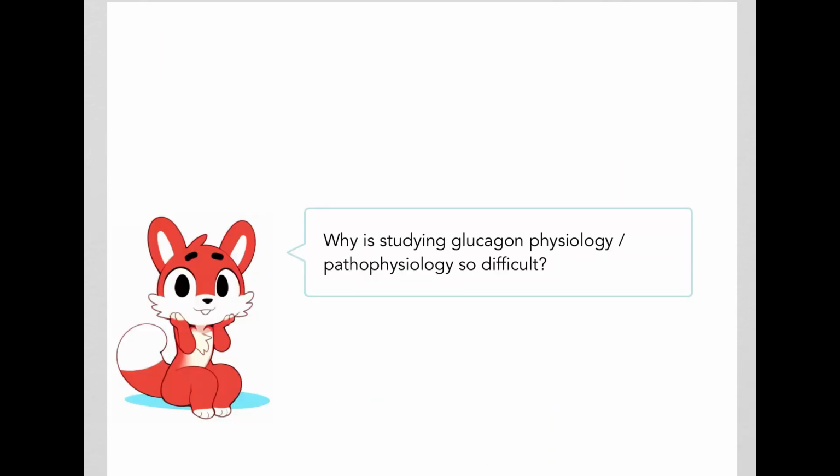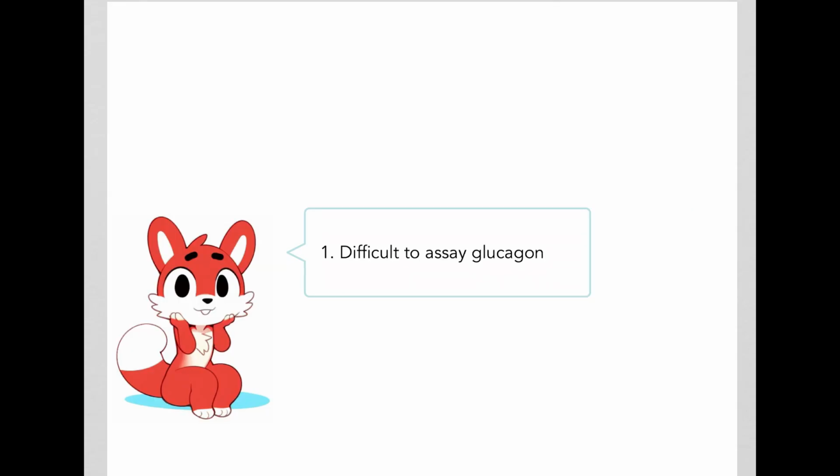Research on glucagon physiology as well as glucagon pathophysiology has been very challenging. What are the reasons for this? Let's look at why studying glucagon has been a very difficult thing to do. First of all, glucagon is very difficult to assay, to analyze.